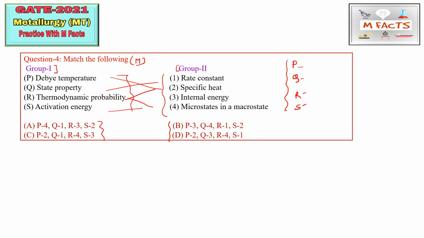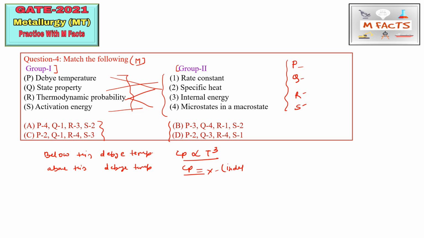This is actually for some crystals: below this Debye temperature, the specific heat Cp increases with the cube of the temperature, and above this Debye temperature, what happens? Above this Debye temperature, it is constant, that is, independent of temperature. So there is no change. This is the role of the Debye temperature in crystals.